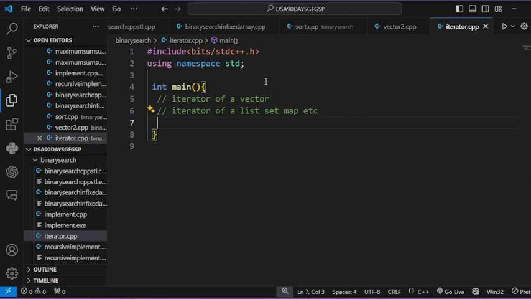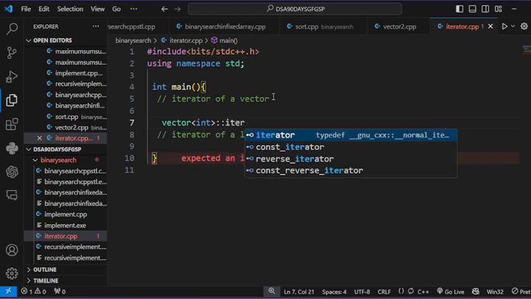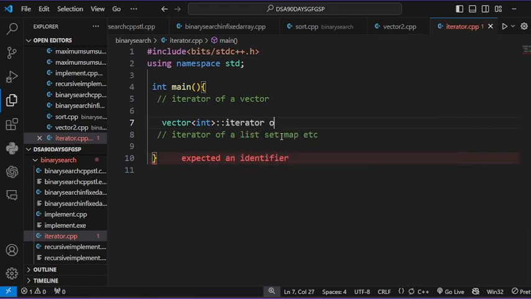So I declare a vector iterator. How to declare it? You write vector, colon, iterator keyword, and it, and point it to the vector.